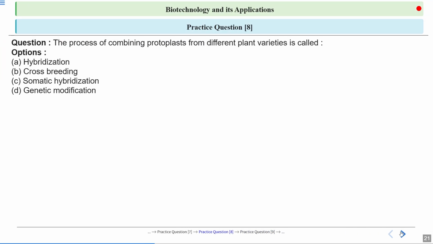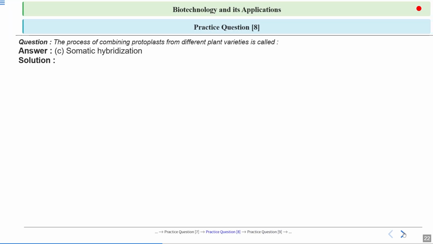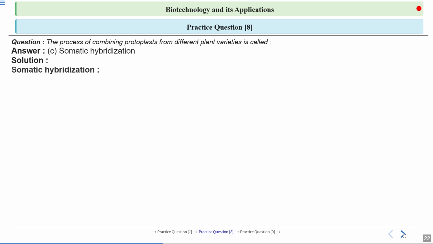Next question says that the process of combining protoplasts from different plant varieties is called, means we are taking the protoplast from different plant varieties and fusing it. What is that process called? Is it hybridization, crossbreeding, somatic hybridization, or genetic modification? So it is called somatic hybridization.